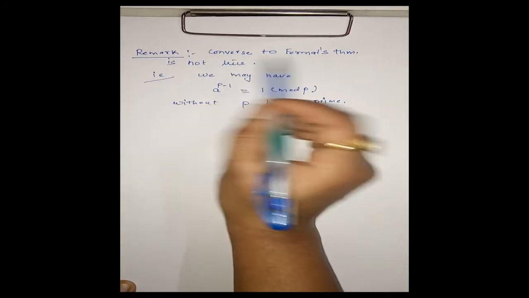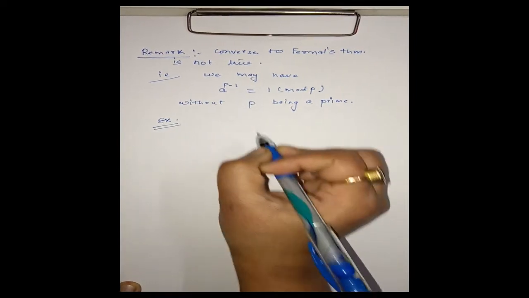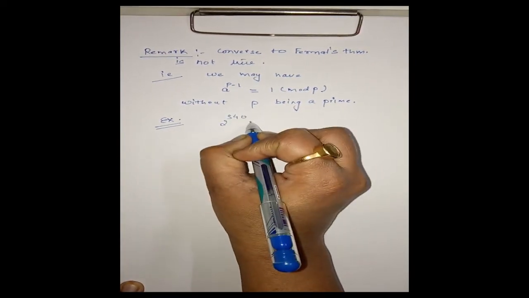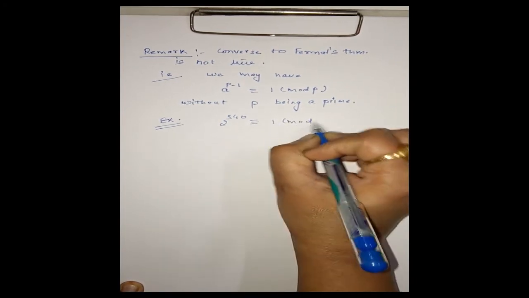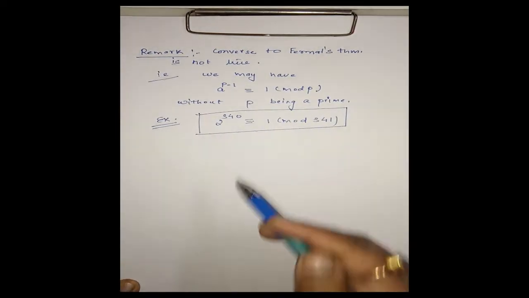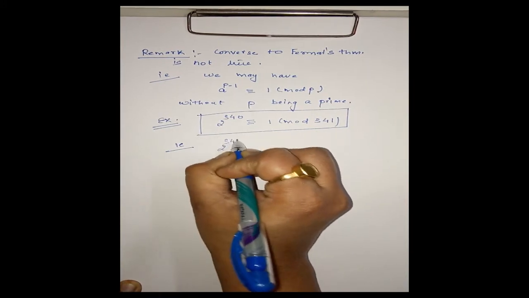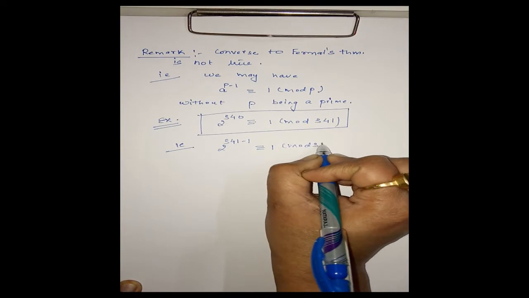We want to prove the converse is not true, so we will consider an example. Okay, we have this congruence: 2 power 340 is congruent to 1 modulo 341. Using this congruence, 2 power 341 minus 1 is congruent to 1 modulo 341.